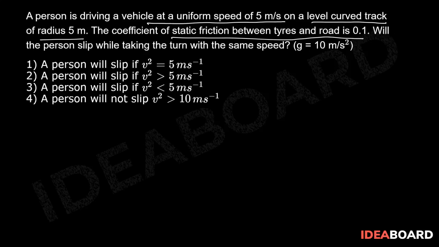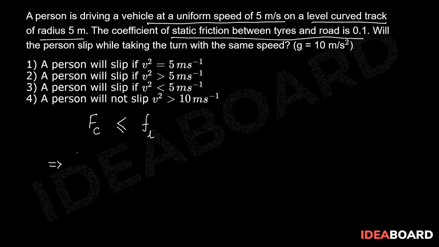This centripetal force is provided by the frictional force between the road and tires of the vehicle. So, to have safe turning, centripetal force should be less than or equal to the limiting friction.